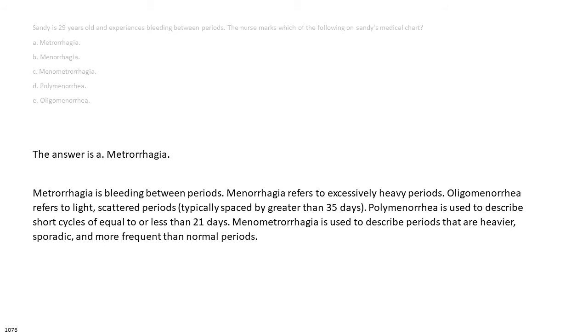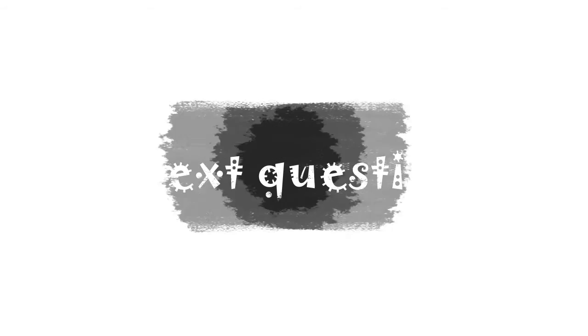The answer is A. Metrorrhagia. Metrorrhagia is bleeding between periods. Menorrhagia refers to excessively heavy periods. Oligomenorrhea refers to light, scattered periods, typically spaced by greater than 35 days. Polymenorrhea is used to describe short cycles of equal to or less than 21 days. Menometrorrhagia is used to describe periods that are heavier, sporadic, and more frequent than normal periods.